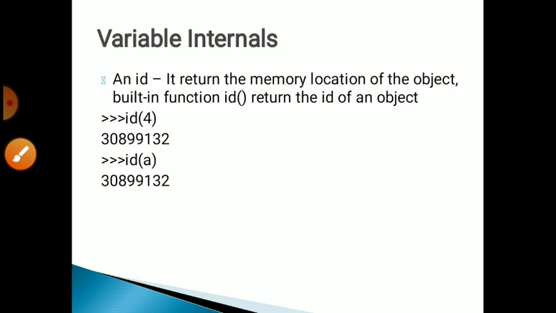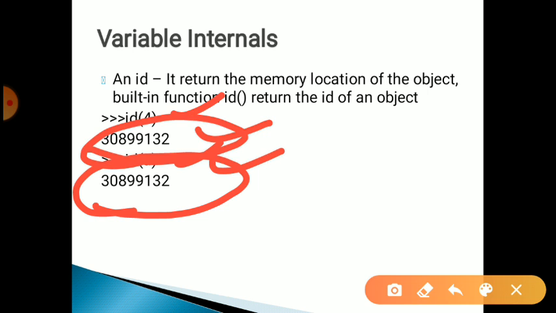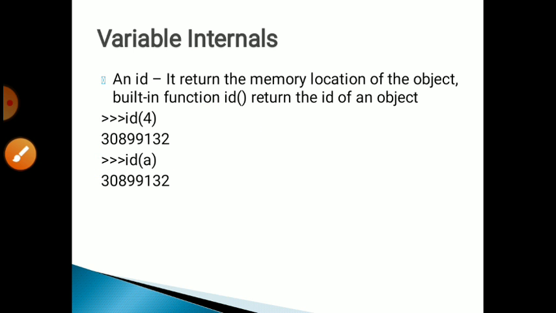Then variable internals: id. id returns the object's memory location. If we create any object, suppose here I create a equal to 4 as in the previous example, it returns the memory location, meaning in which memory location our data is stored. Here id of 4 returns the address. If I call the same function again, id(a), in both cases it returns the same memory address.